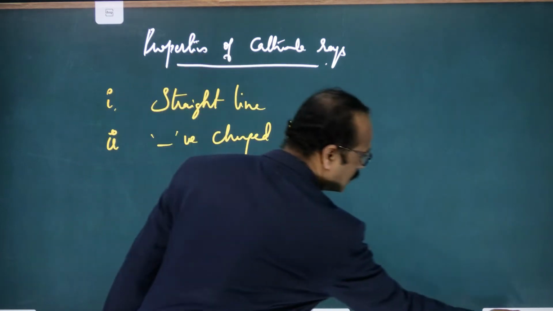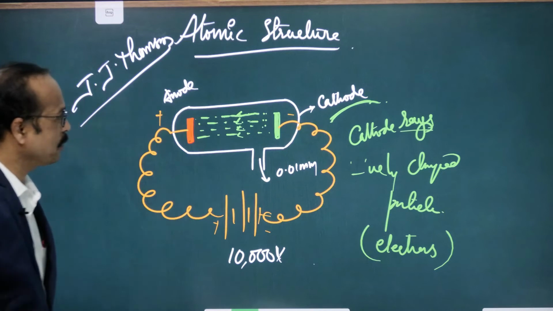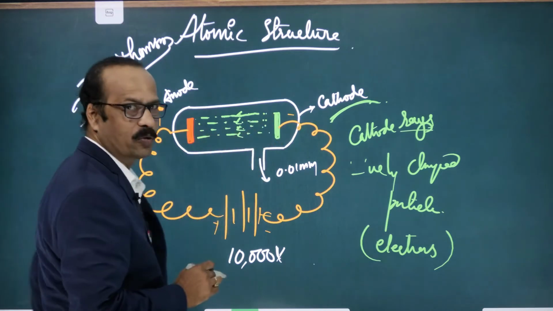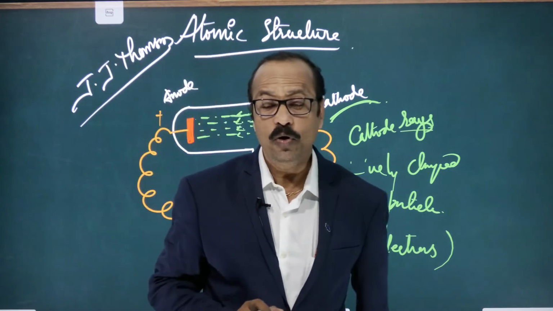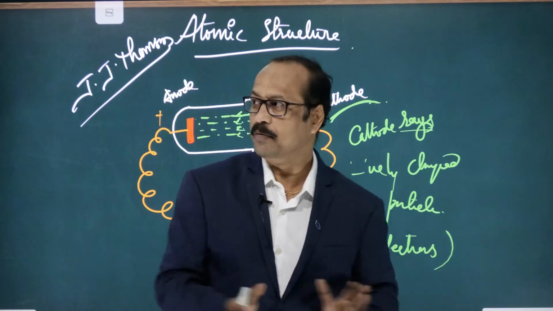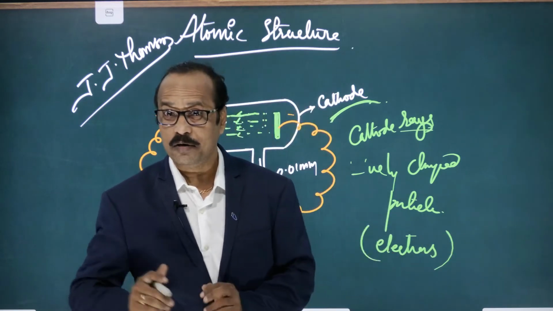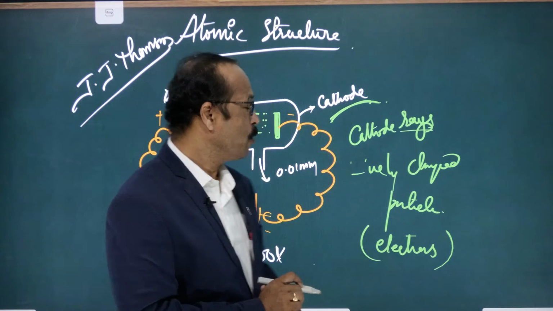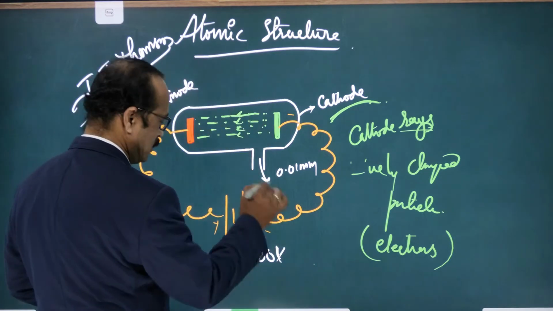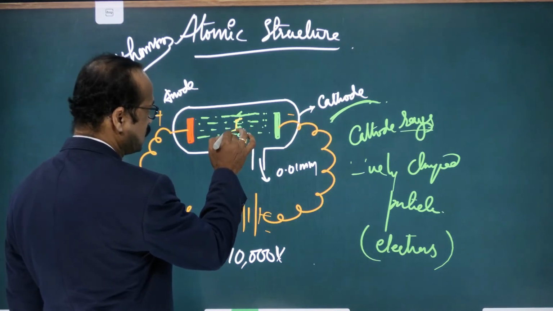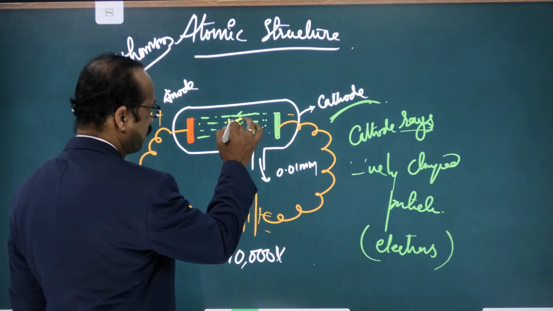In this experiment, first they thought that these were rays moving from cathode to anode. Rays cannot produce mechanical energy. Remember that. But here, he placed one wheel here.